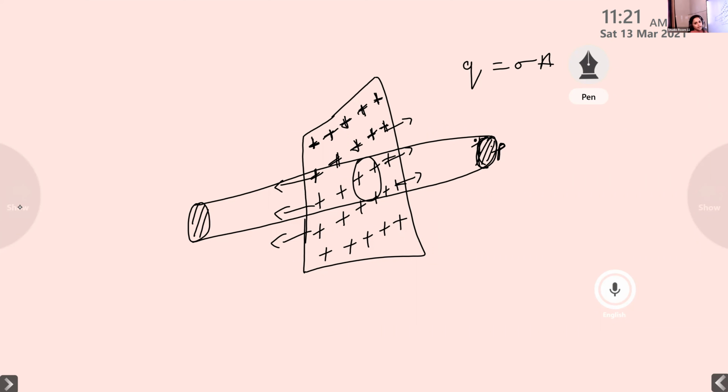What is the equation for electric flux? Phi is equal to closed integral E dA cos theta. That is the equation for the electric flux. Now we want to check. We have three surfaces, two end faces and one curved surface. We apply the equation for electric flux to each surface and check whether this equation exists there or not. If and only if the electric flux equation is there, then only can we apply Gauss's law.